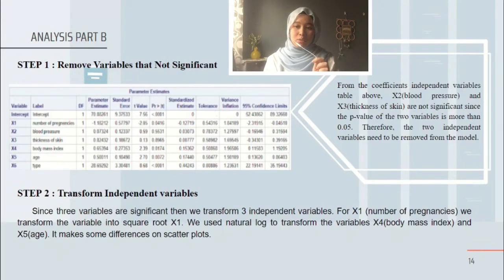Therefore, the two independent variables need to be removed from the model. Second step, transform independent variables. Since three variables are significant, then we transform three independent variables. For x1 we transform the variable into square root x1. We use natural log to transform the variables x4 and x5. It makes some difference on the scatter plot.